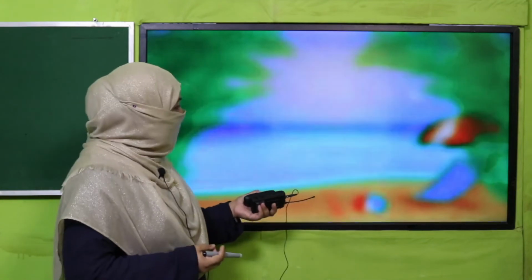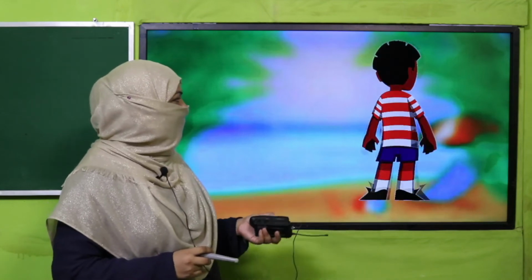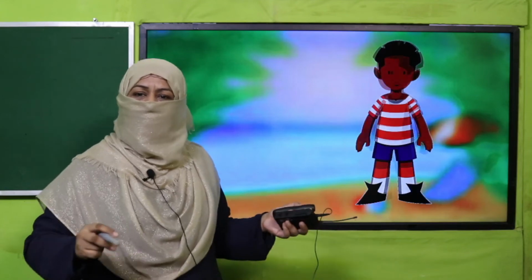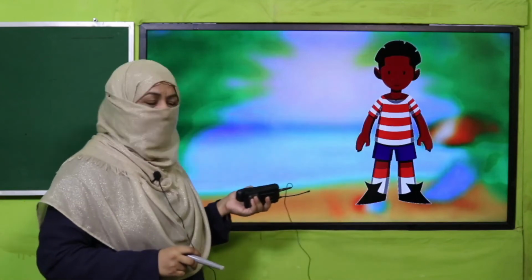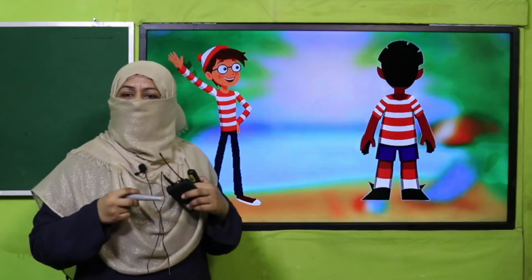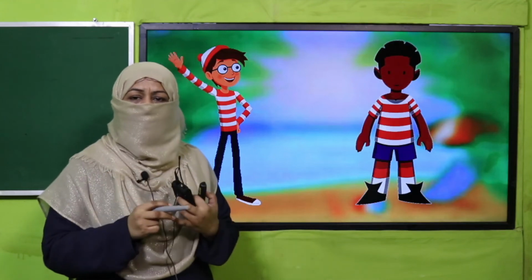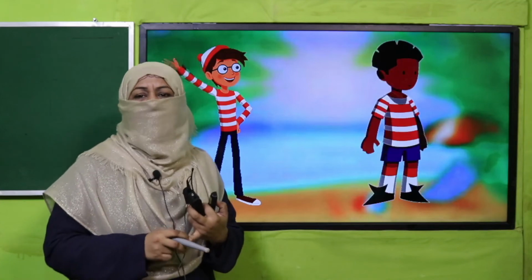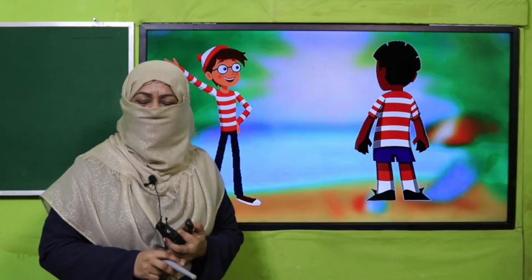Okay, so what we can do, look at these. For example, there is a pair of students, and what are they doing? One is doing something, the other will have to tell, he is spinning around, he is spinning. So present continuous tense to tell what he is doing. And look at him, what is he doing? He is waving his hand. So let children do whatever they want, and the other will use an appropriate verb. In this way they will be discussing many verbs, and their interest will remain in this activity. Okay, so pause the video, enjoy the activity, and then come back.